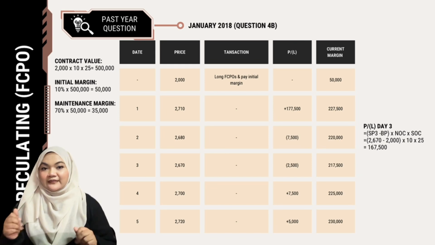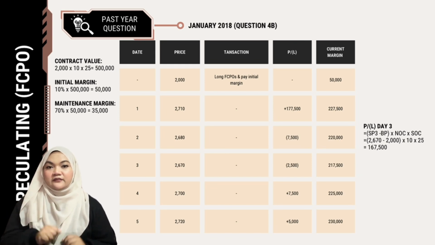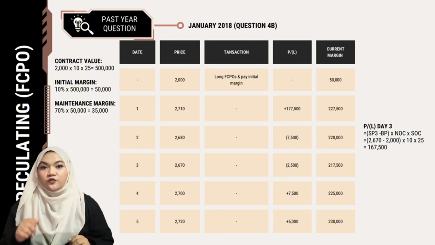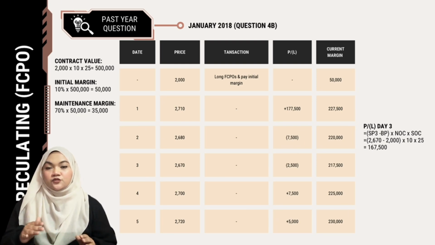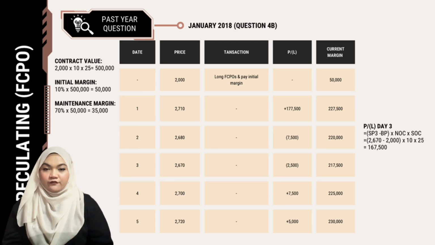You will repeat this method for day 2 until day 5, and if on any days between day 2 and day 5 you gain losses, you will need to minus it from the current margin of the day itself.